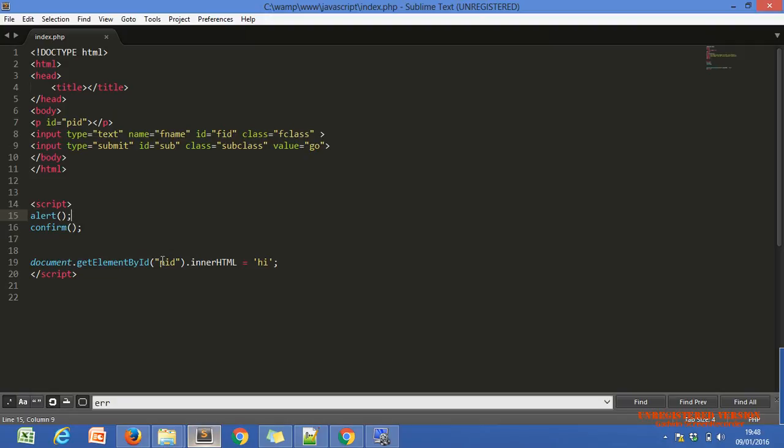Within the alert, it will return nothing. But the confirmation function or confirmation box returns true or false. Let me just remove the alert. It will return either true or false. Let me show you.